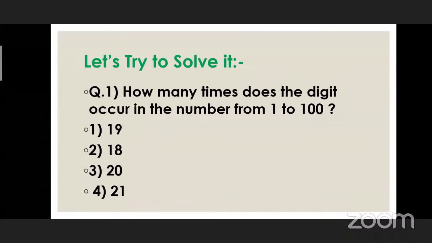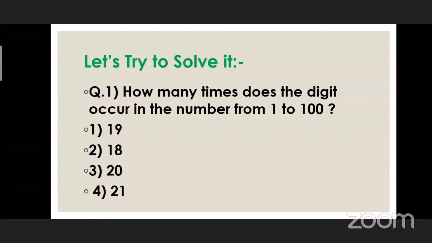Now you have to solve this question, and you have to tell how we can find the answer. How many times does the digit occur in the numbers from 1 to 100? So there are 4 options. Option 1, 19.